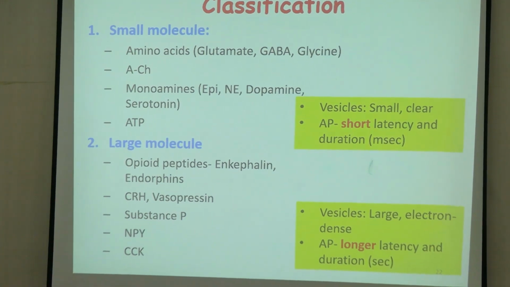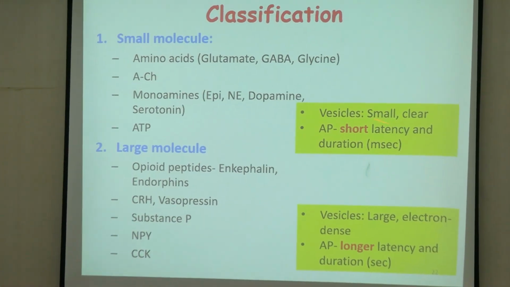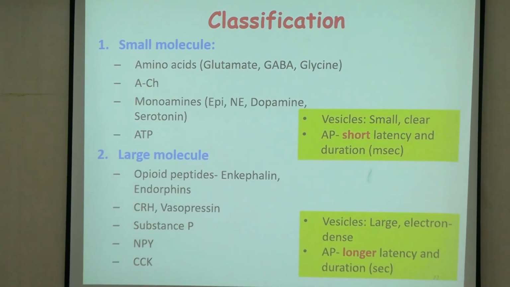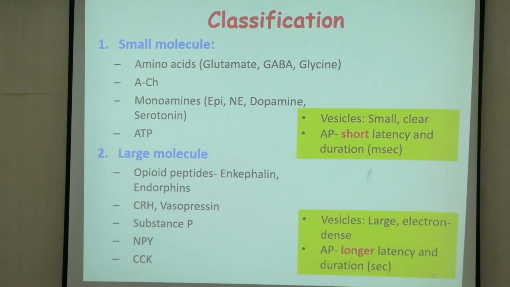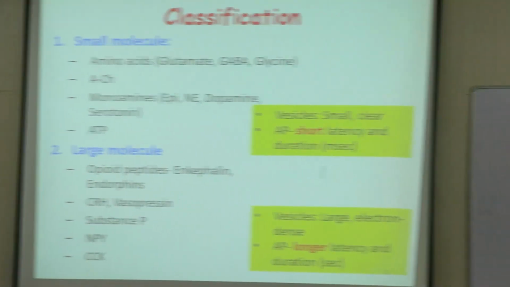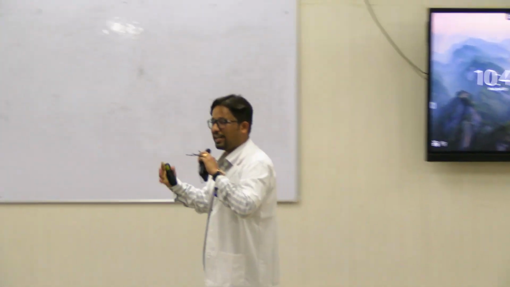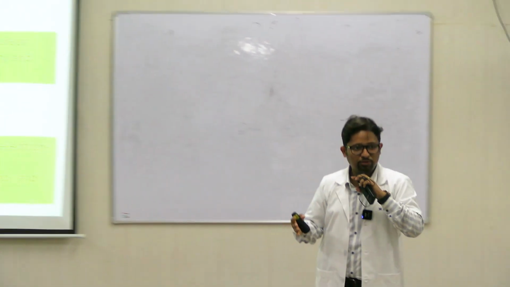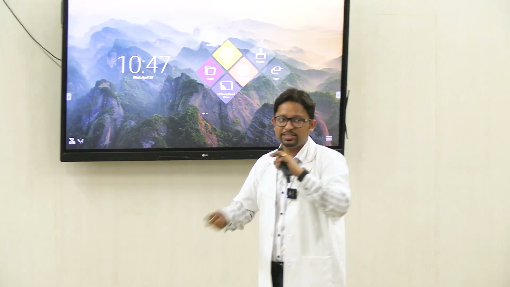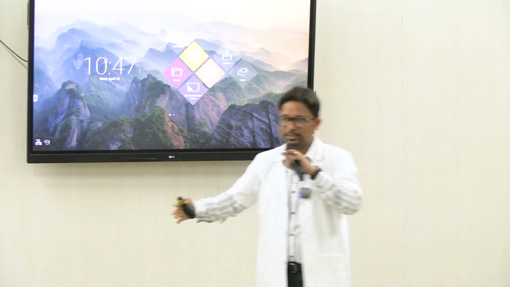But the basic difference you see is in the duration of action. Small molecule transmitters have a short latency of action, meaning they can act instantaneously and their action is also terminated faster. Large molecule ones on the other hand, because they are peptides, their latency is longer and duration also stays for a long time.